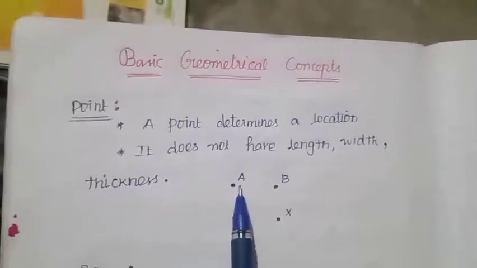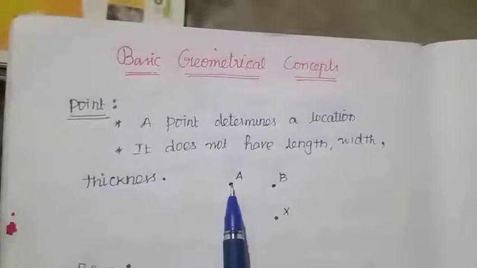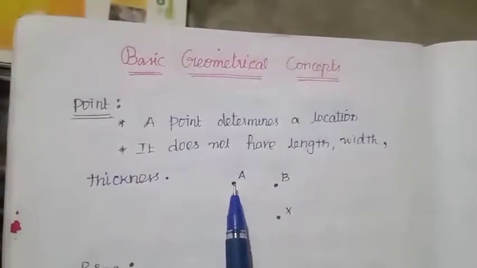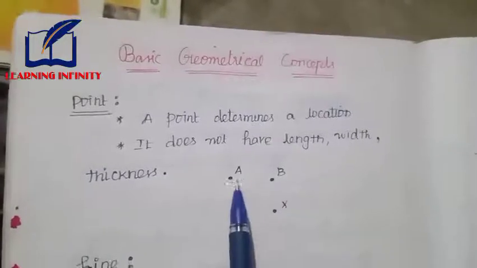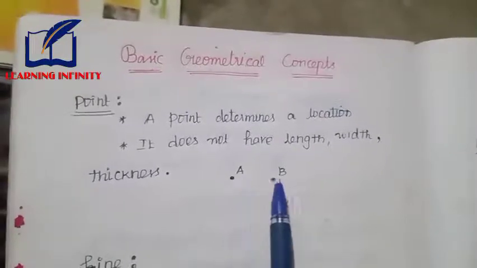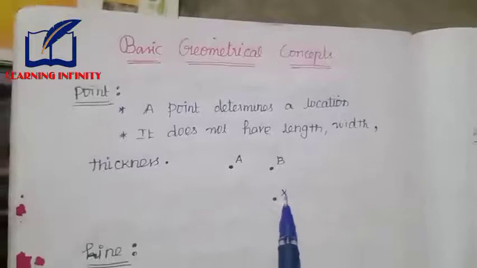A point is denoted by a single capital letter of the alphabet such as A, B, X and so on. We read it as point A, point B, point X.